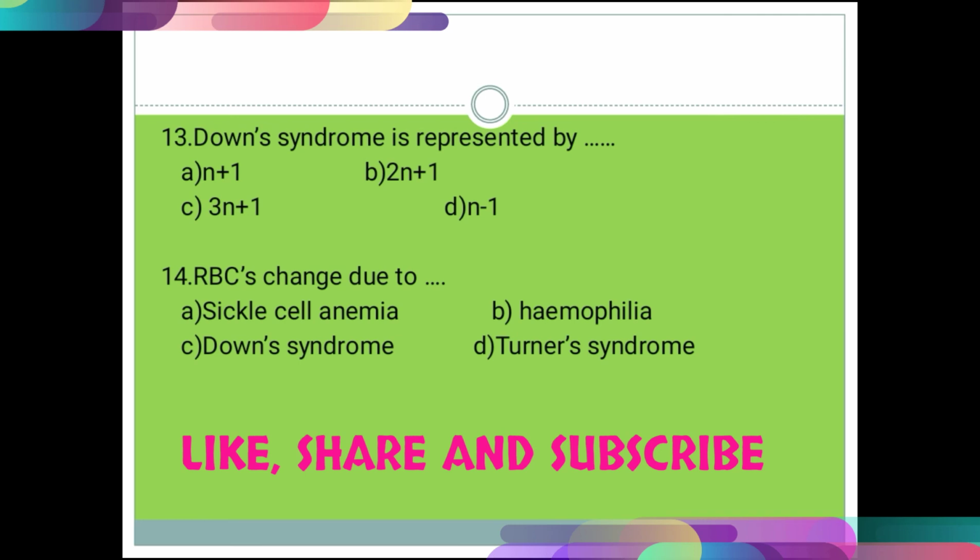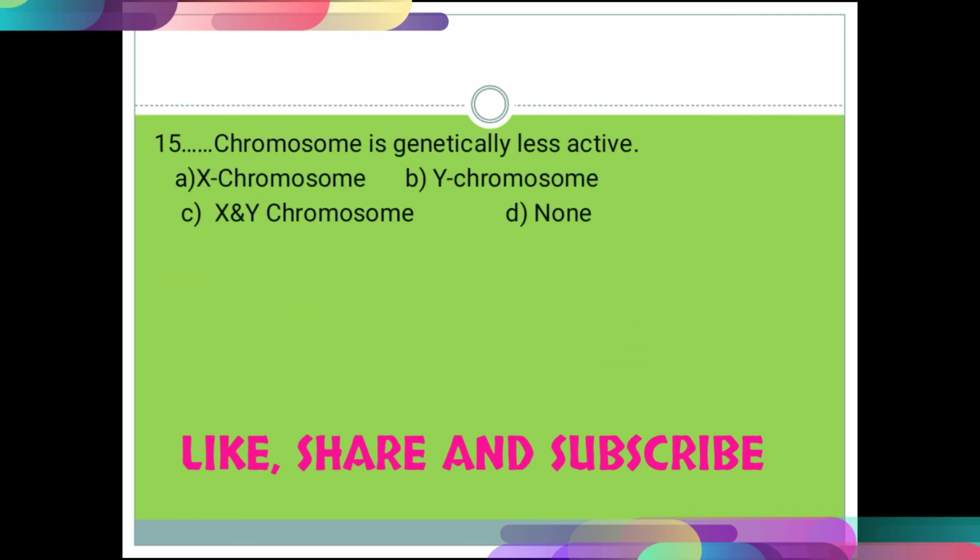Now we are going to discuss the last question. Question number 15. Which chromosome is genetically less active? Option A X chromosome, option B Y chromosome, option C X and Y chromosome, and D none of them.